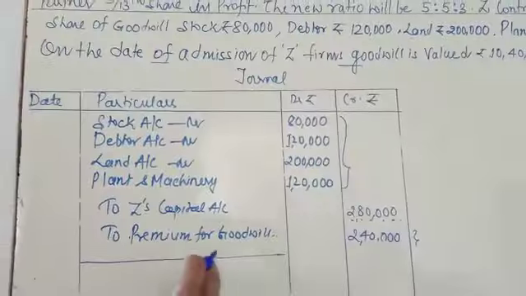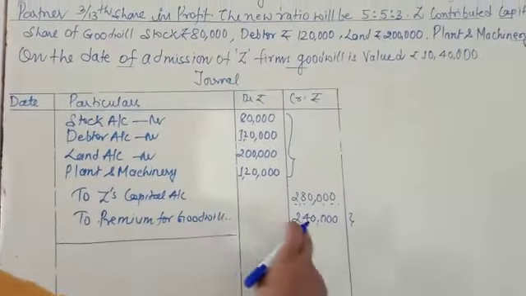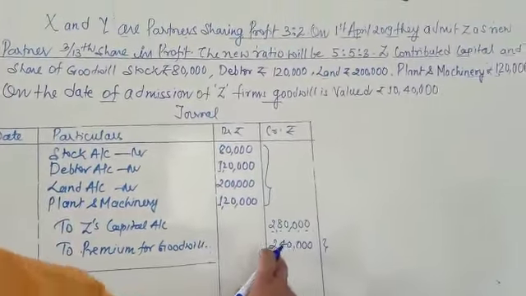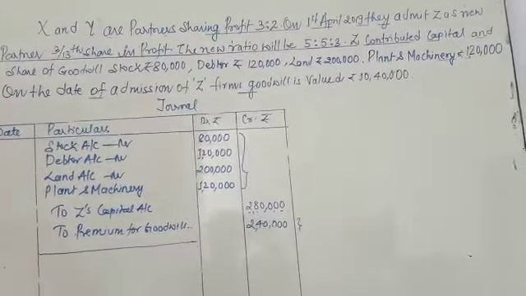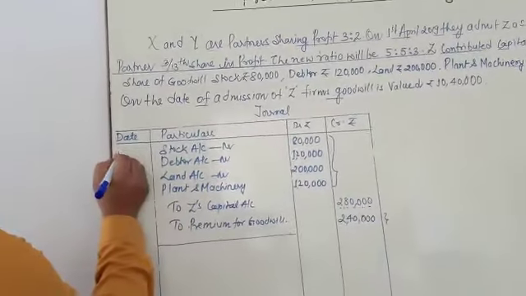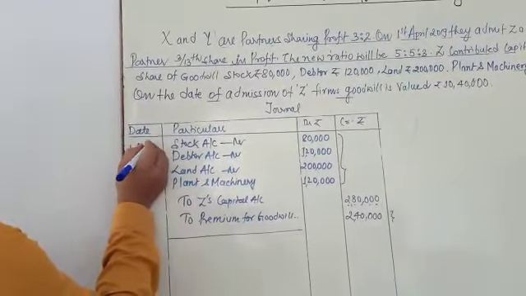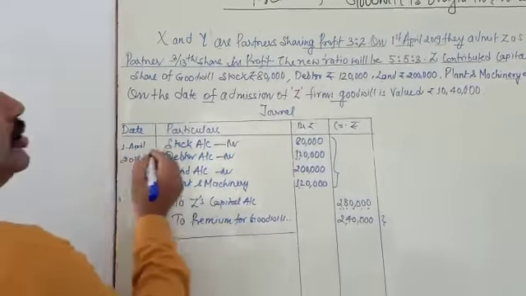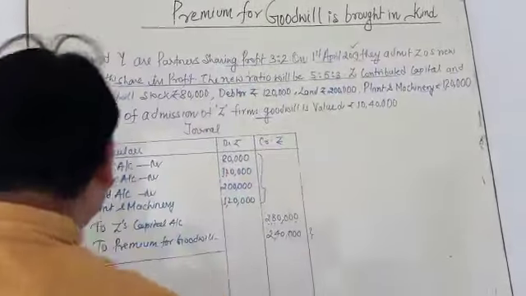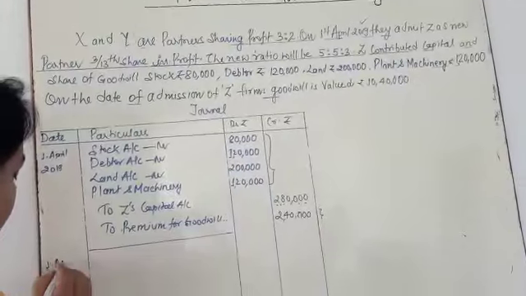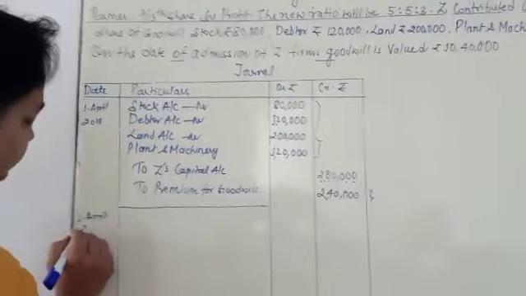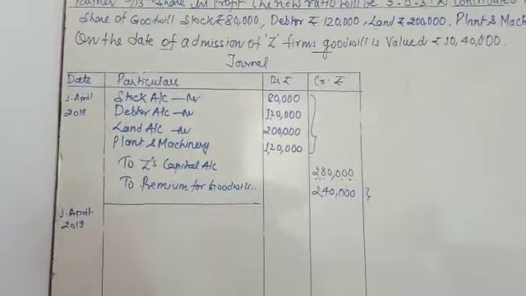Okay, you just put the narration here. The second entry is that goodwill is going to be distributed in the sacrificing ratio. So put the narration here. You put the date 1st April 2019 because I already took the date here. So what is the second entry, my dear?